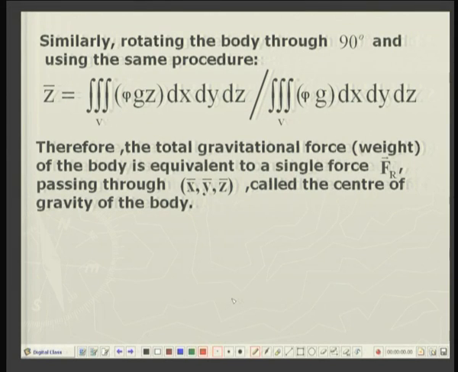Now, suppose I turn the body through 90 degrees and do the same operation, then I can in a similar manner find z bar, which is rho g z dx dy dz integrated over the entire volume divided by the magnitude of the resultant force. So, having obtained this x bar, y bar, z bar, that is the point through which the resultant gravitational force is passing. Such a point is called the center of gravity of the given body.